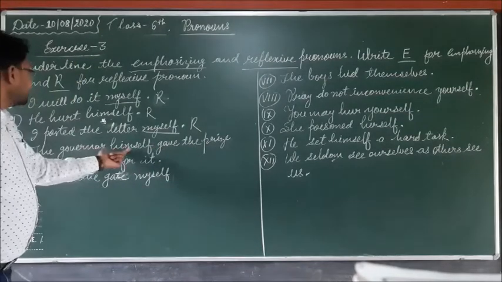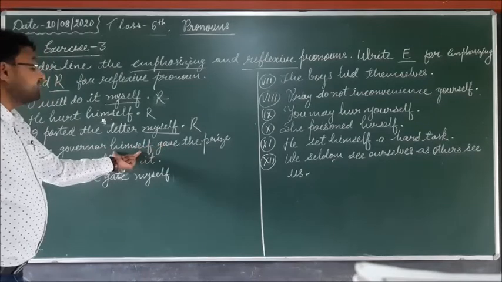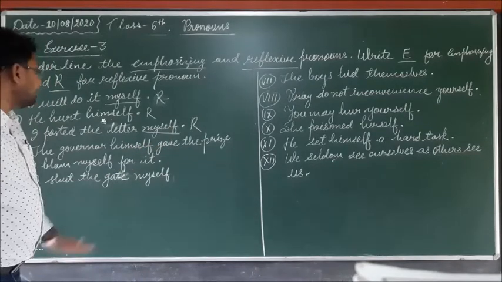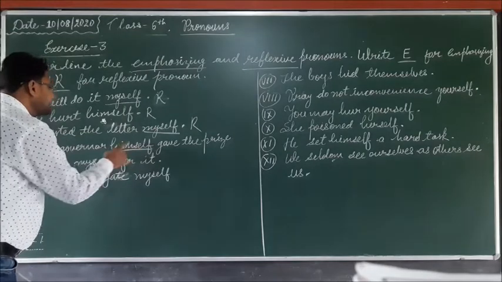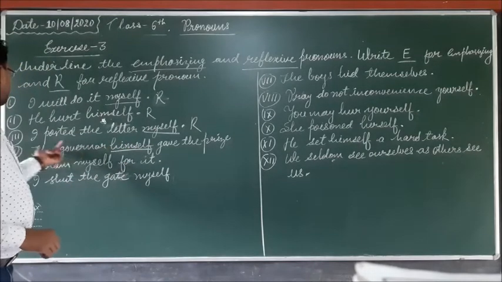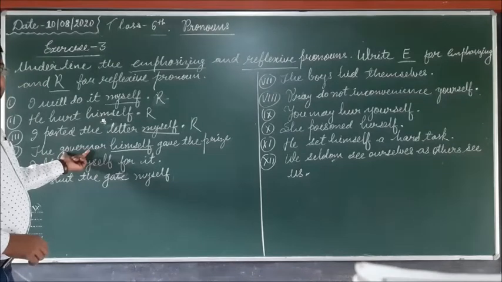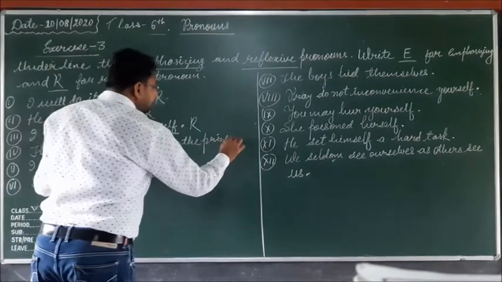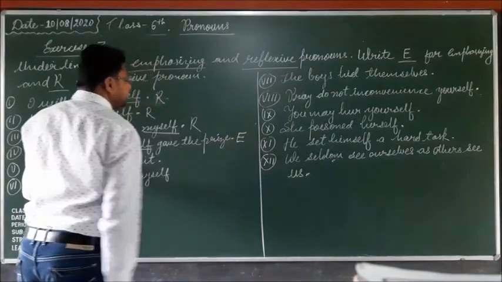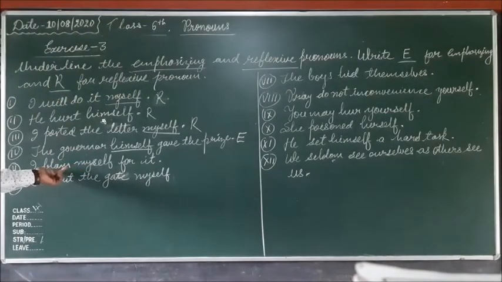Fourth sentence: the governor himself gave the prize. It is an emphasizing pronoun, not a reflexive pronoun. Governor himself, because it emphasizes the subject, the governor. So this is the emphasizing pronoun. So E is here for emphasizing.